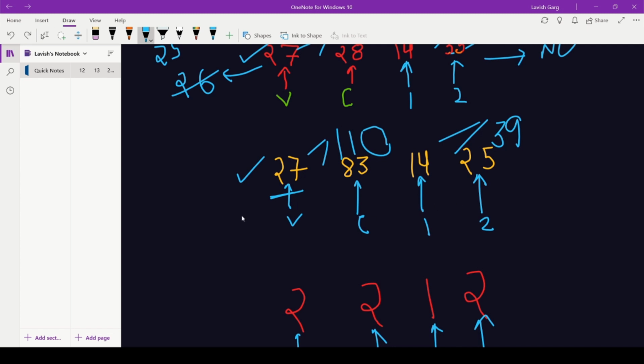So the number of vanilla cookies left after satisfying the demand of the second type of guest is 27 minus 25, that is 2, right? And here the total number of chocolate cookies available is 83, right? Since the demand of the second type of guest is already fulfilled, we will not take them into consideration afterwards. Now only the first type of guests are left, that is 14 in number, and the vanilla cookies left are 2 and the chocolate cookies left are 83, right?